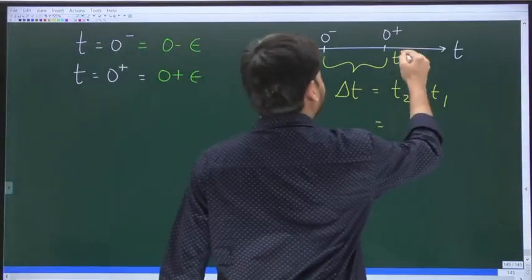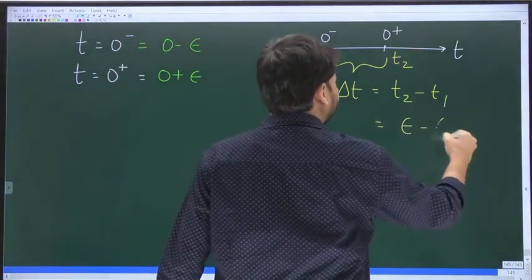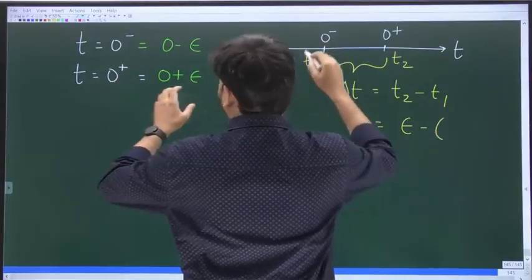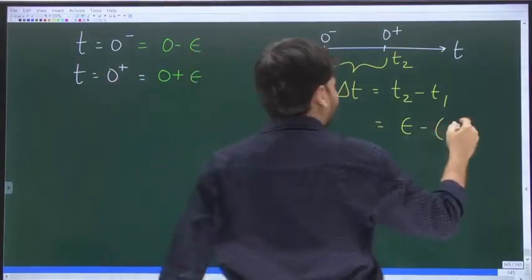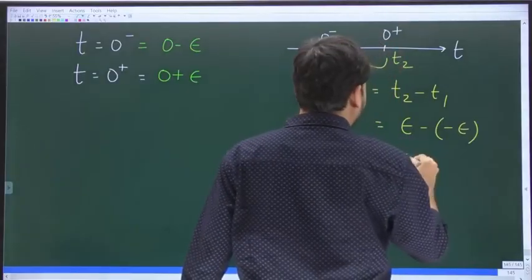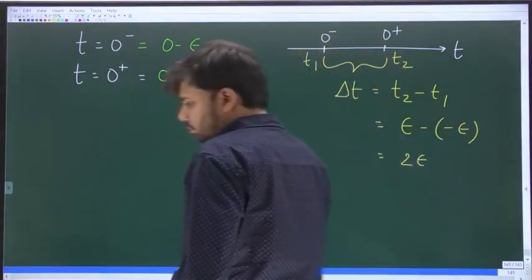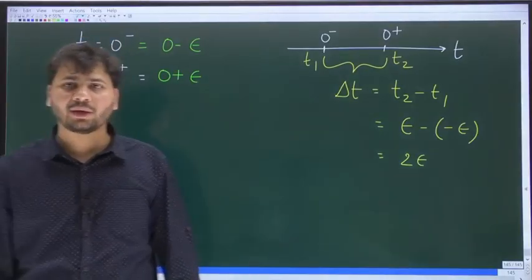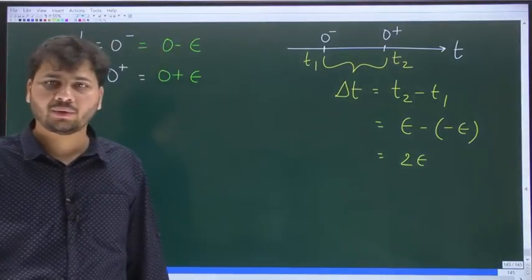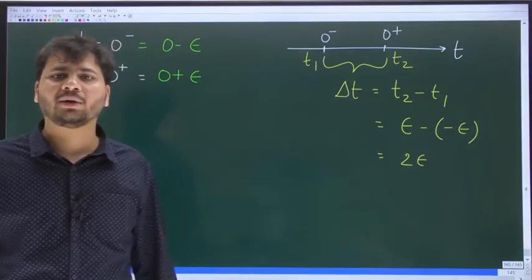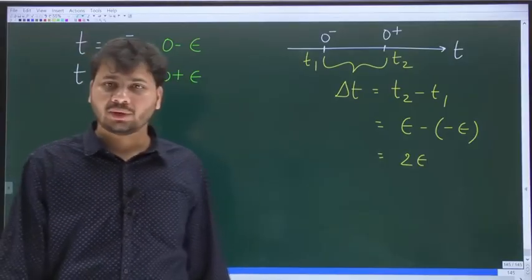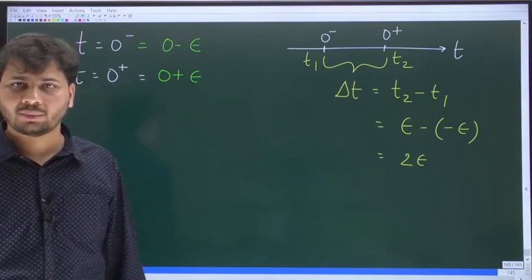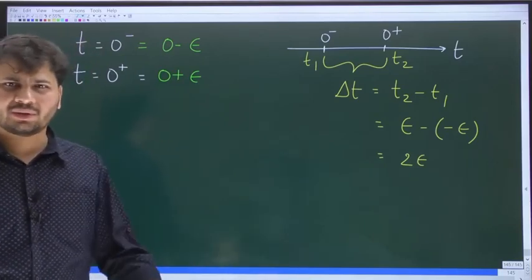So t2 is plus epsilon, and t1 is what? At 0 minus, the value of t is minus epsilon. So will it not be 2 epsilon? So what is this 2 epsilon? It is the length of the time interval between 0 minus and 0 plus. I hope it is clear. I mean, there is nothing in this.